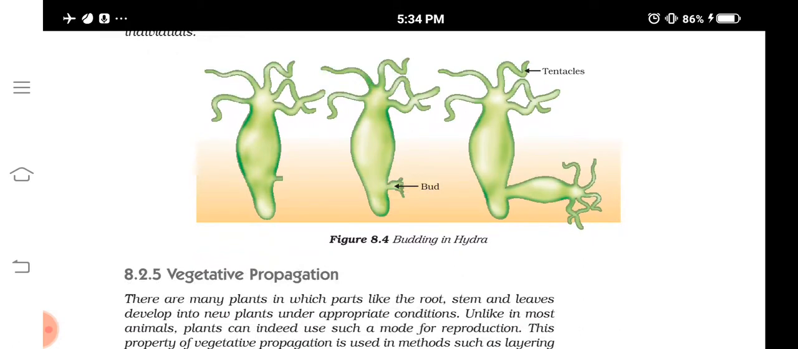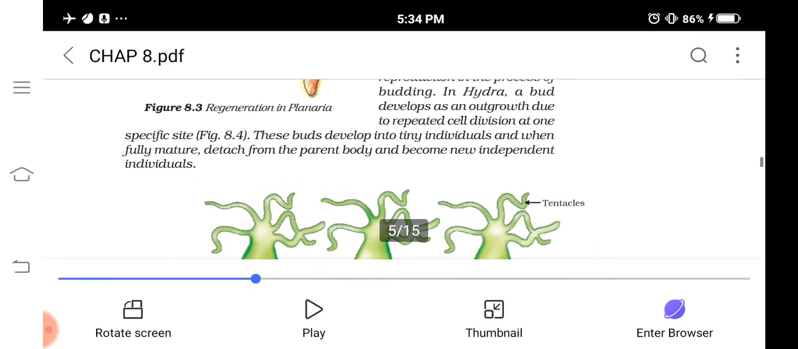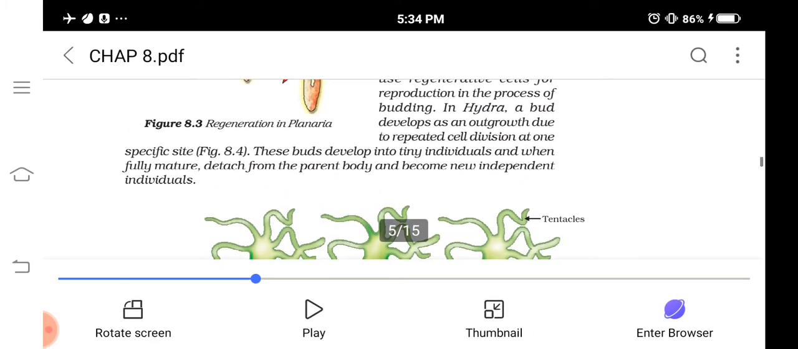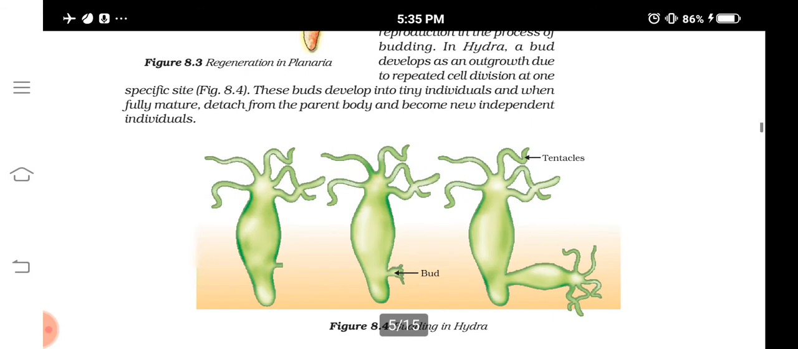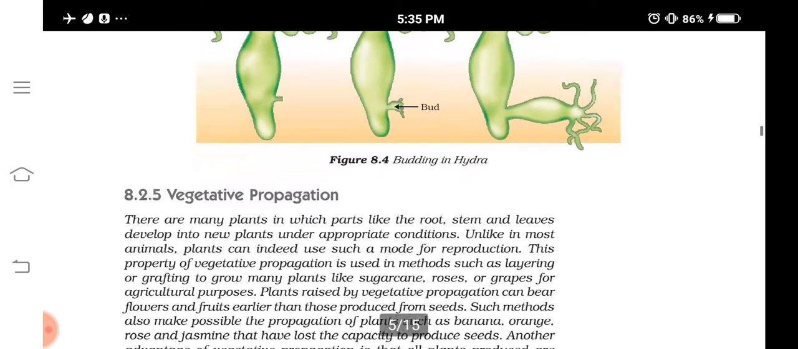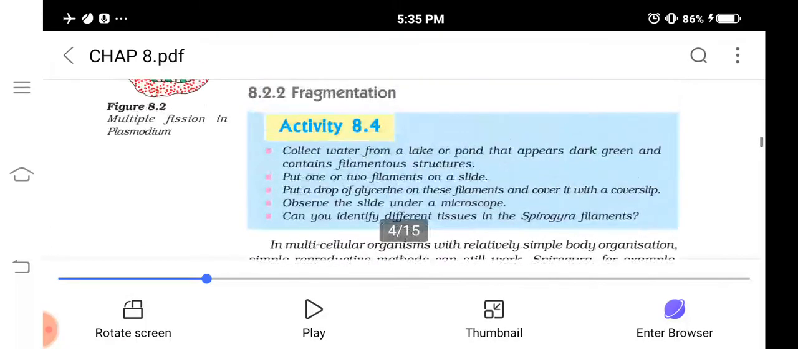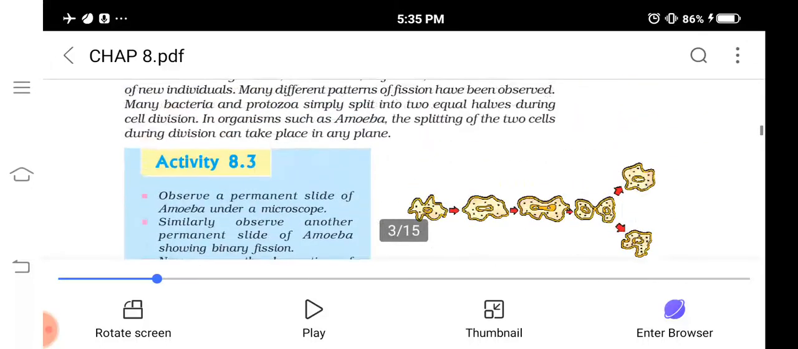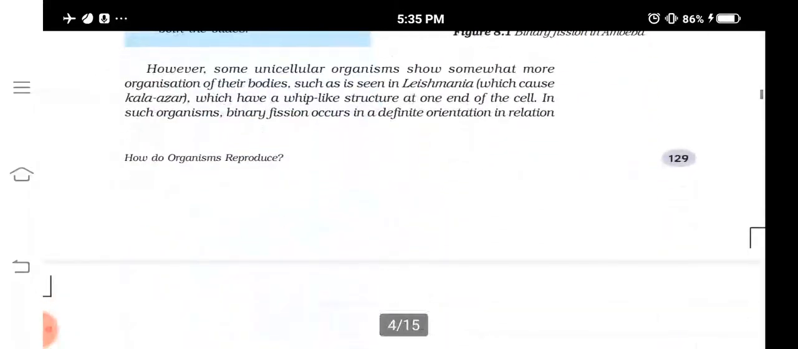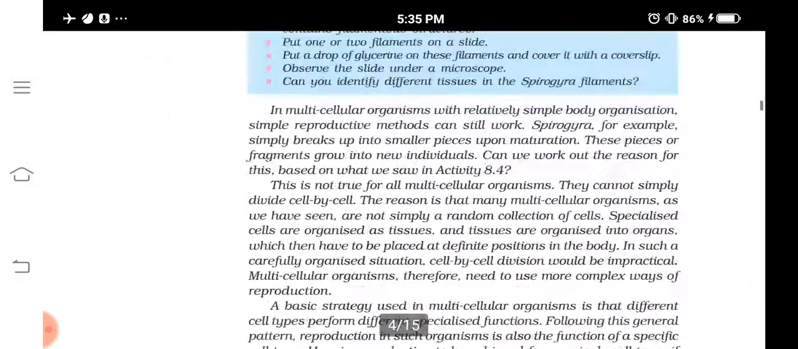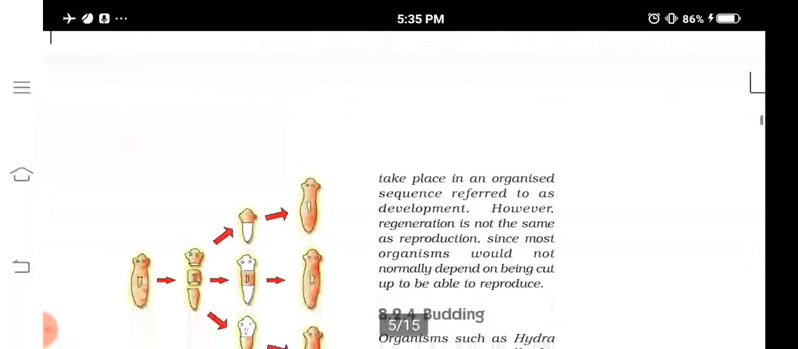So in hydra, bud formation takes place in some part of the body. The cells continuously divide and form a mass of cells that develops into a small process called a bud. When fully matured, this bud gets detached from the parent body and becomes a new independent individual. So what have we studied among the asexual reproduction methods? We have studied fission, then fragmentation, then regeneration and budding.